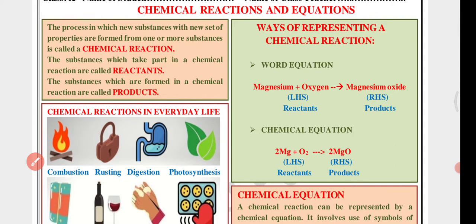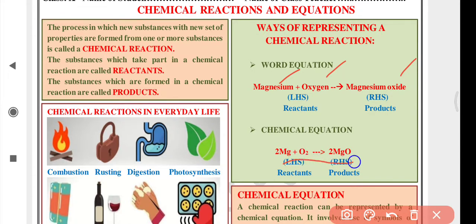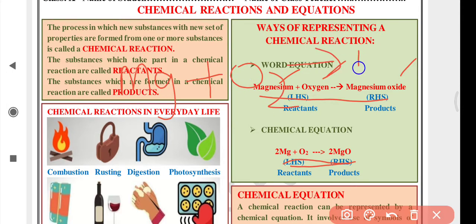It is a very cumbersome job to write the full name every time, and from this you can't get the information how much magnesium and how much oxygen will react. So they are written in symbolic form with the number of molecules balanced. So this is a chemical equation. This word equation can be written in the form of a chemical equation as: Mg, magnesium, plus, when burnt in oxygen, it forms magnesium oxide, MgO.